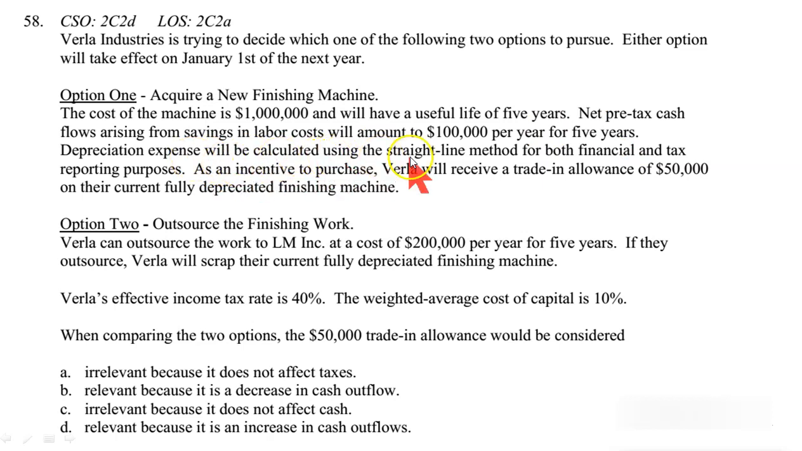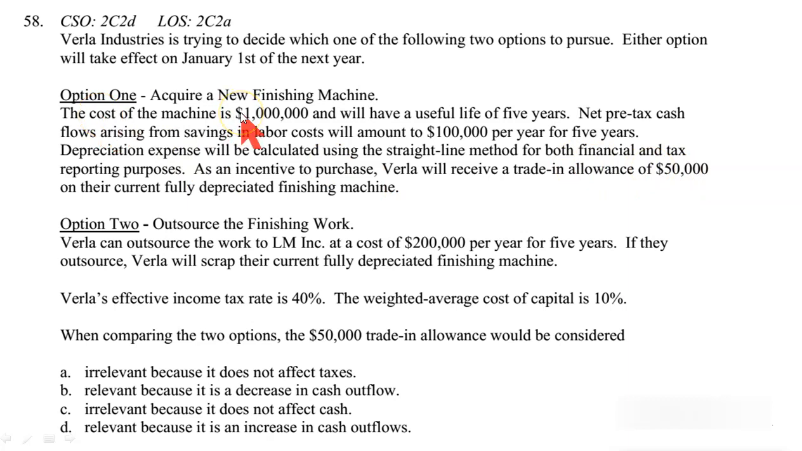Depreciation expense will be calculated using the straight line method for both financial and tax purposes. That is 1 million divided by 5. As an incentive to purchase, Verla will receive a trade-in allowance of $50,000 on their currently fully depreciated finishing machine. We have a current machine which we are using. It is fully depreciated, book value 0. If we give this machine to the vendor, we will be given a $50,000 allowance. It means the new machine will cost us 1 million less this old machine, $950,000. This is called trade-in allowance. You're giving this machine and the remaining $950,000 balance in cash. This is the first option.